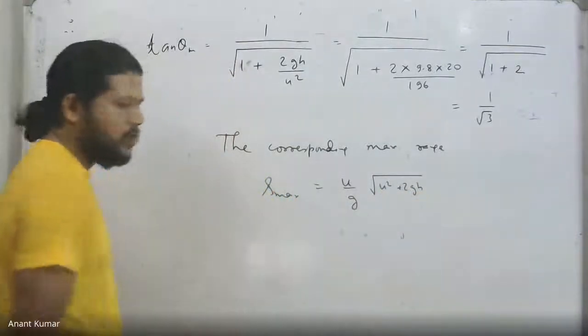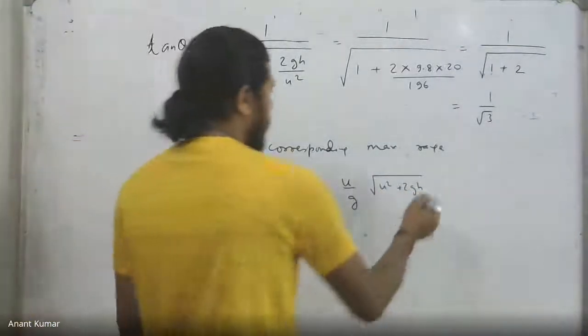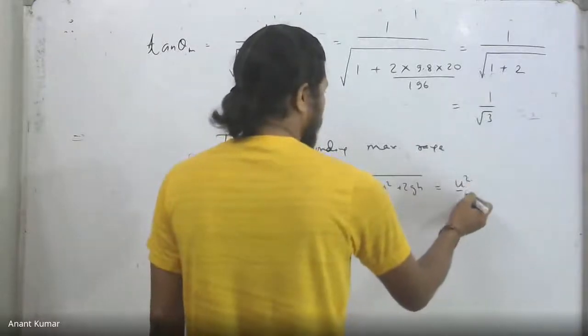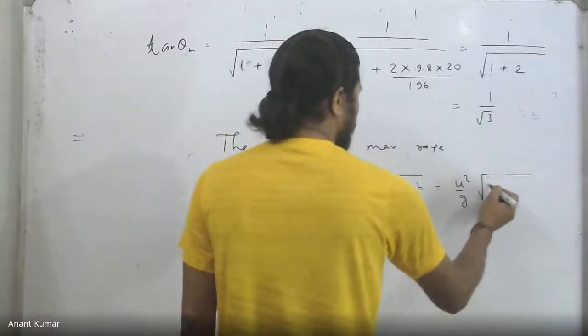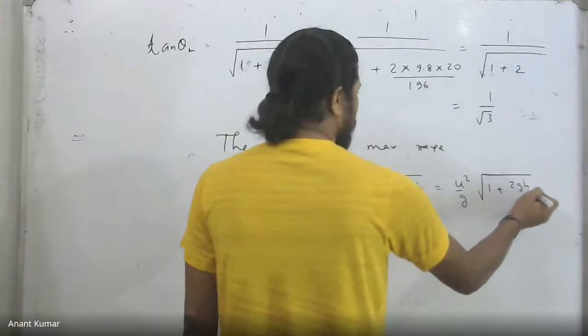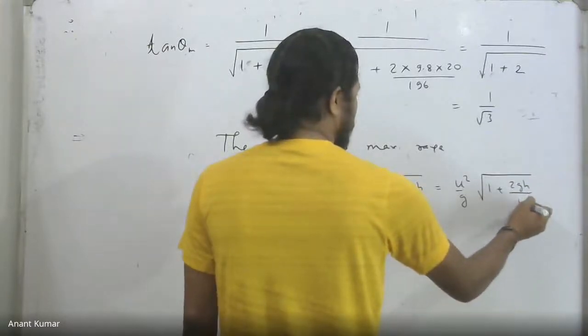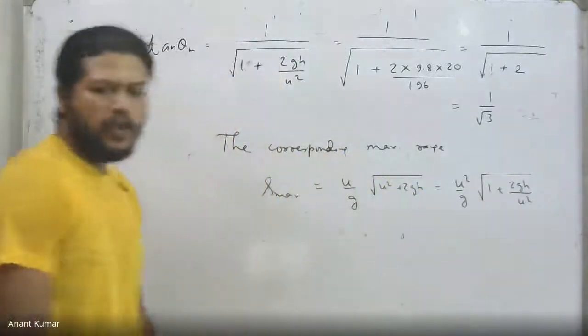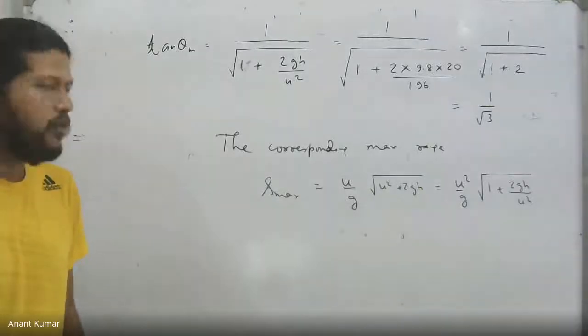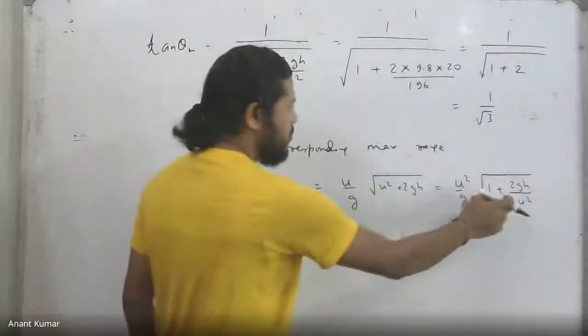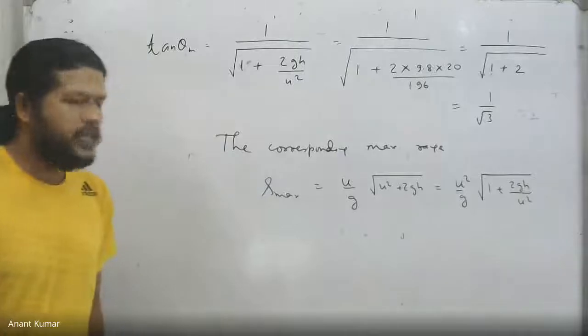This was the formula I wrote down earlier. I can just pull out u, so I get u square by g multiplied by root of 1 plus 2gh by u square. We notice u square by g is the maximum horizontal range on the ground, by the way. It has been multiplied by this factor, root of 1 plus 2gh by u square.